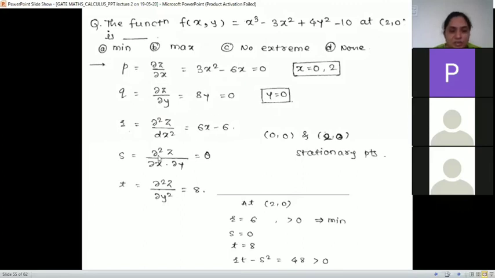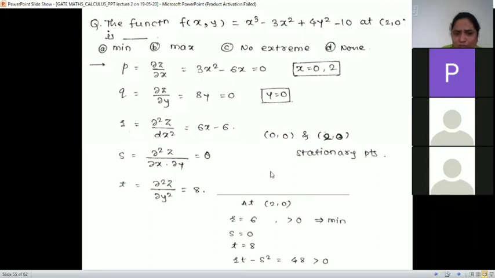S is dou 2 z by dou x dou y. Take dou z by dou y and differentiate with respect to x, and as it is only y, it is 0. And t is dou 2 z by dou y square, the next derivative of dou z by dou y with respect to y, that is 8. Okay, r, s and t are all there.